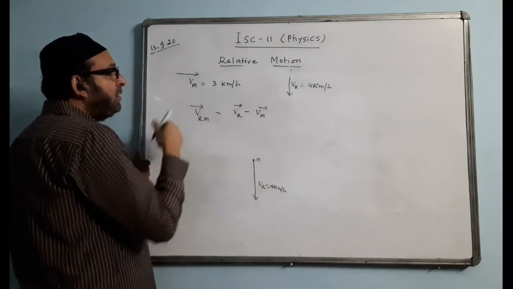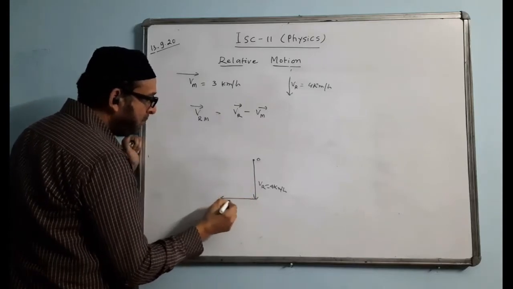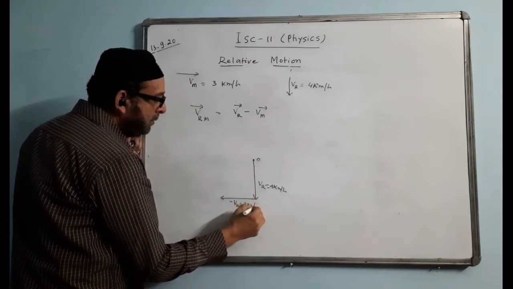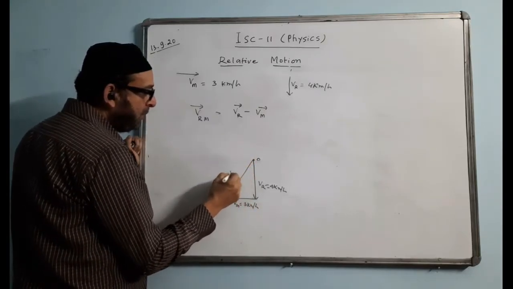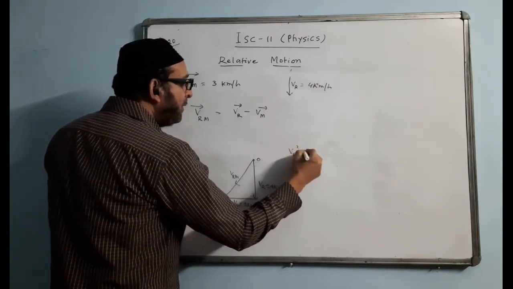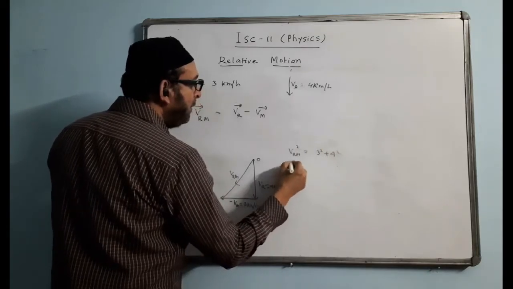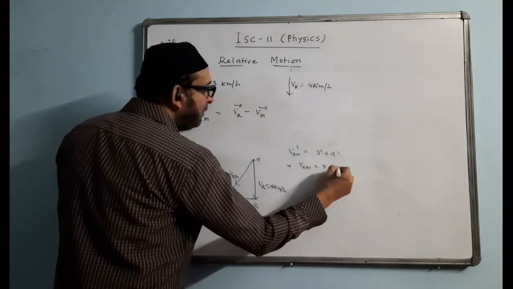The man's velocity is 3 km per hour, but there is a minus sign, so we draw minus VM like this, and the value is 3 km per hour. What is the resultant? The resultant will come like this, VRM. Let us find the VRM value. VRM square is equal to 3 square plus 4 square. VRM value will come 5 km per hour.